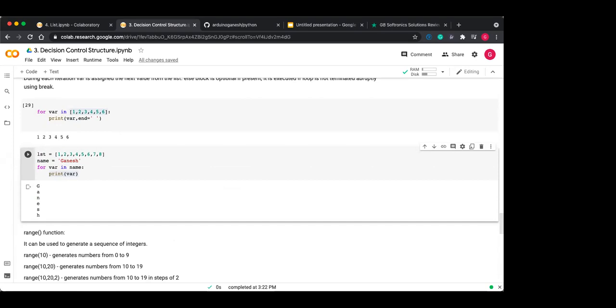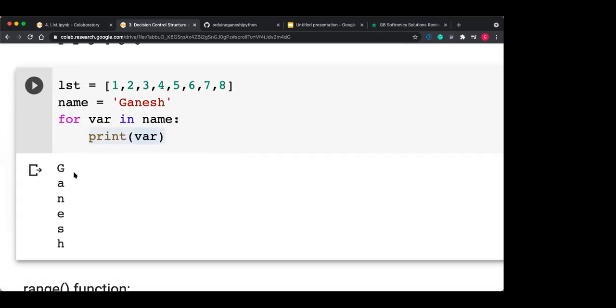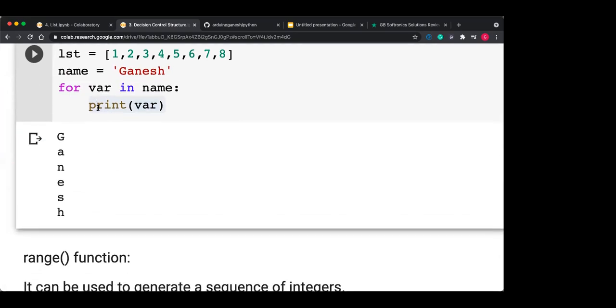Okay, so have you got it? For loop, how to write the for loop? If you have any list or container type, and you want to iterate over that container, then you can use this format: for var in that particular container.